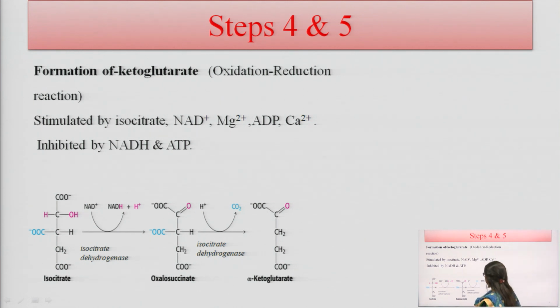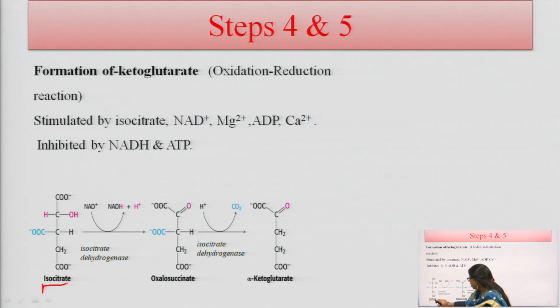And the third one is formation of alpha ketoglutarate, which is also known as oxidation reduction reaction. Here this reaction is the formation of alpha ketoglutarate, which is stimulated by NAD positive, magnesium ions, ADP and calcium ions, and this reaction is inhibited by the NADH and ATP molecules, because